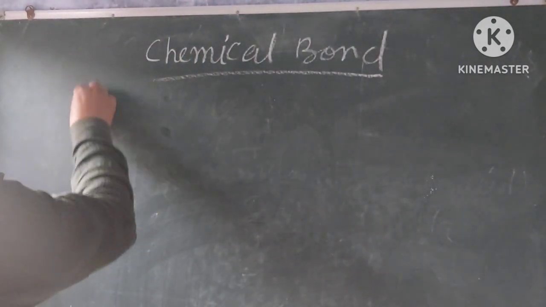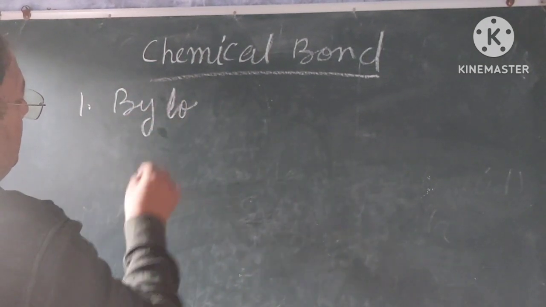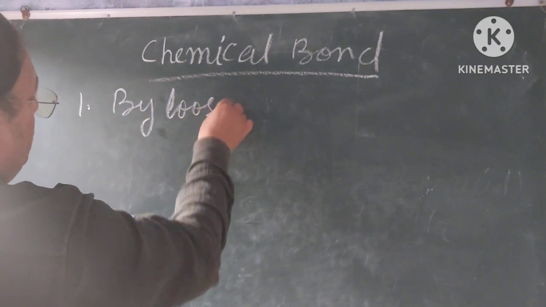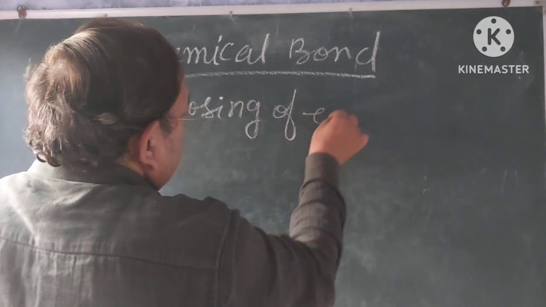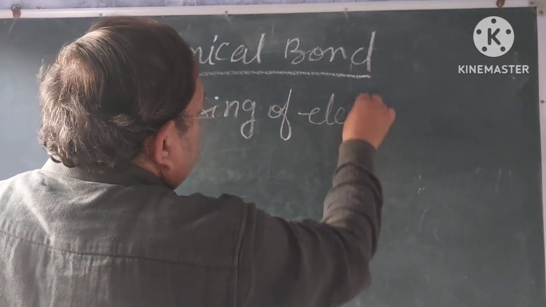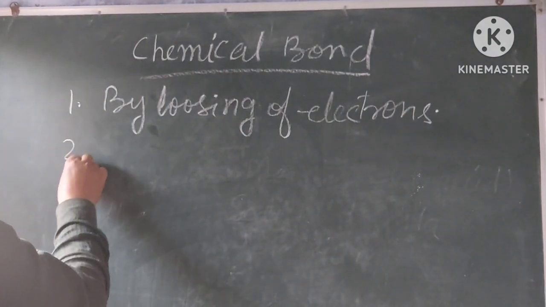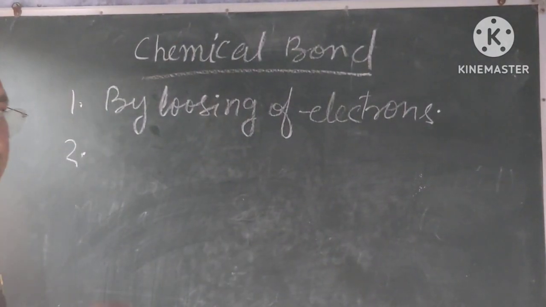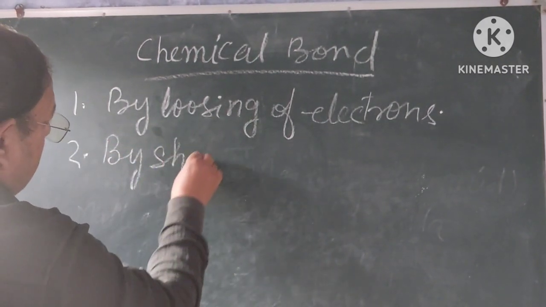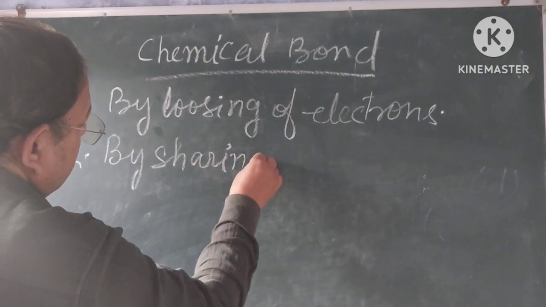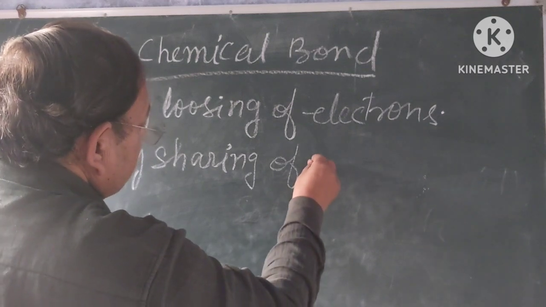First, by losing of electrons. Second, by sharing of electrons.